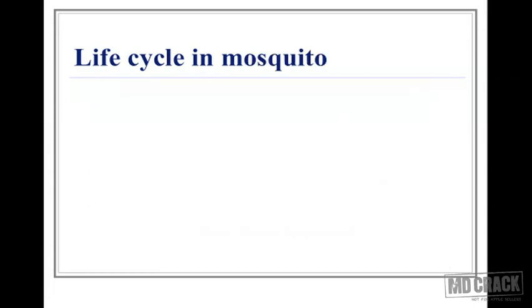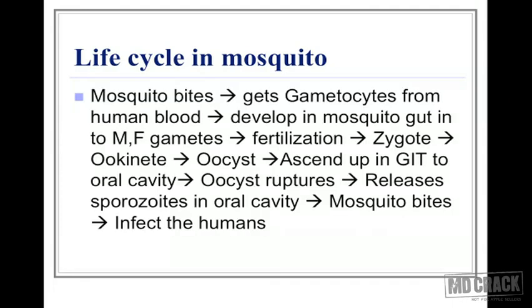Next we move on to the life cycle in the mosquito. When the mosquito bites, it gets the gametocytes from human blood. We had come until this stage while discussing the life cycle in man. These gametocytes start developing in the mosquito gut into gametes.